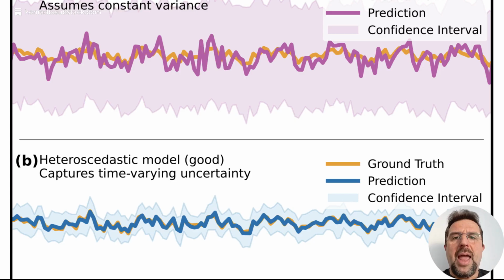In Panel B, LSGVAE uses time-varying variance. It recognizes unreliable data and widens the confidence interval. This prevents the mean predictor from chasing noise, staying focused on the true underlying trend.